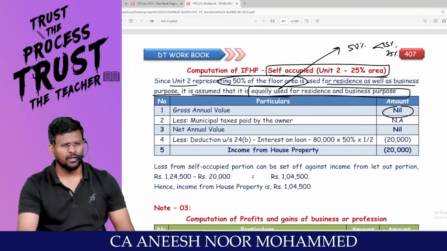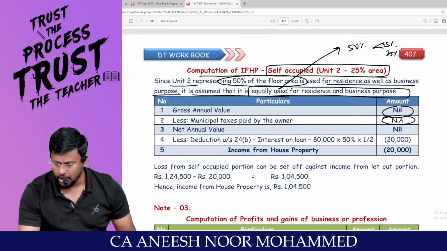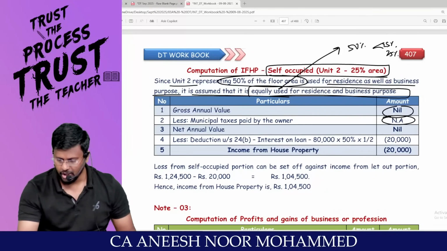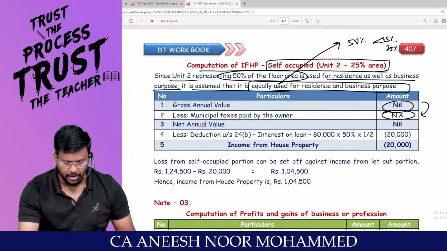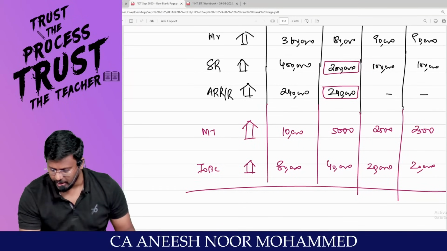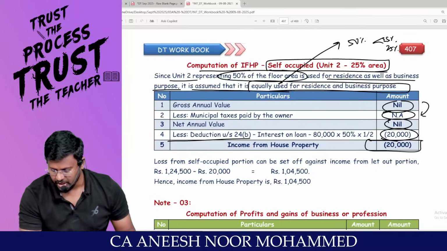GAV nil. Because for the self-occupied property, we don't have GAV. Less LTBMT not applicable. Even though you have paid, it cannot be claimed as a reduction, because since you are not declaring income, LTBMT cannot be claimed. NAV nil. Less deduction, we have already done that. 20,000 is for the self-occupied property. Am I right? That can be claimed as deduction, 20,000.